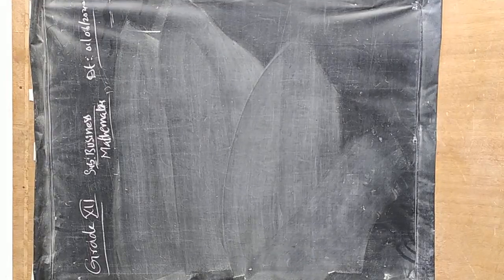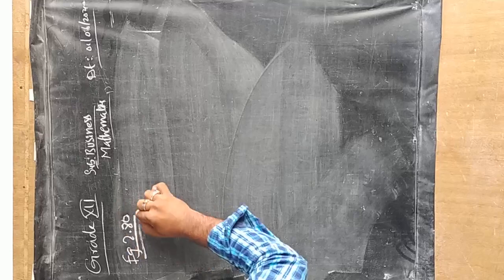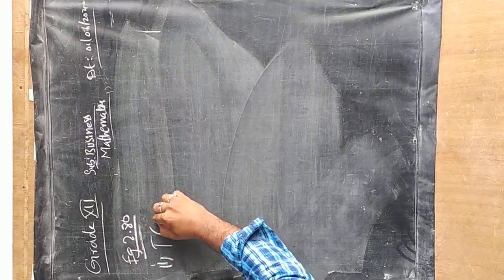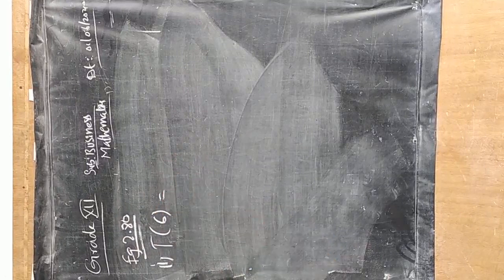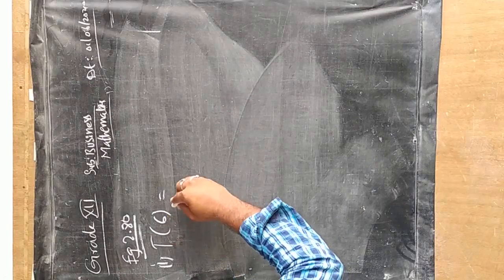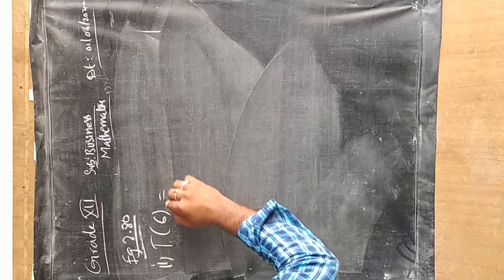So example 2.80, first question here: gamma of 6. It is a normal number, so since it is a normal number, we can reduce 1 directly.